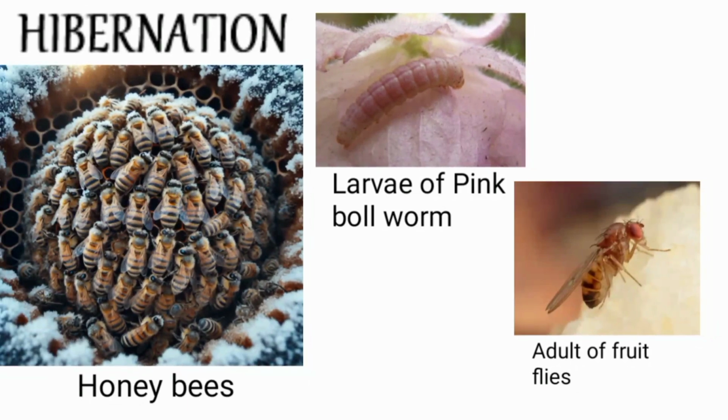And we have some examples of hibernation also. Here, a honeybee showing hibernation condition, the larva of pink bollworm, and the adult of fruit flies. So that's all about the four topics, that is estivation, diapause, quiescence, and hibernation. We have covered all four, and I hope you like it.